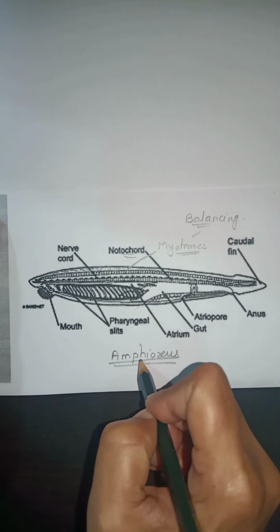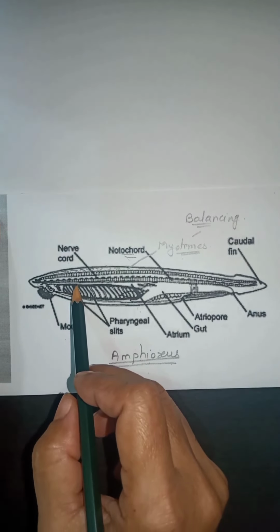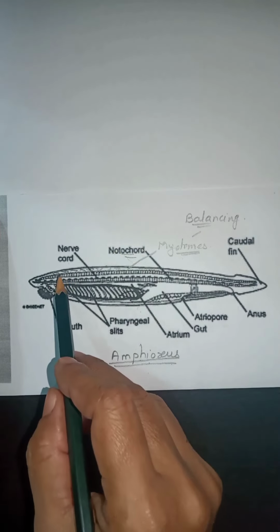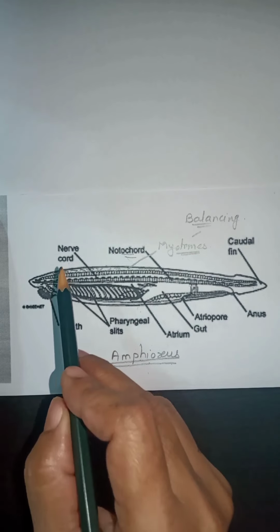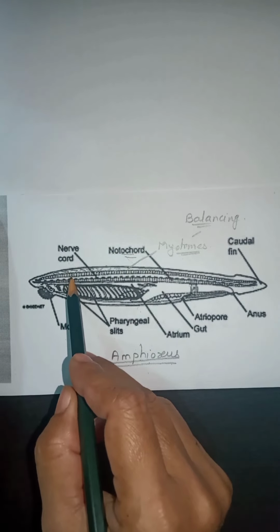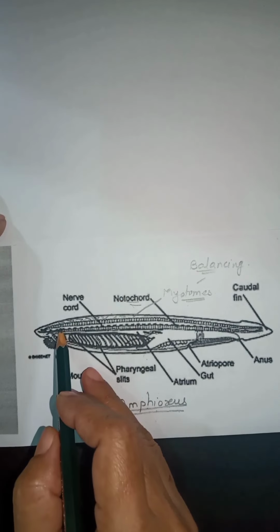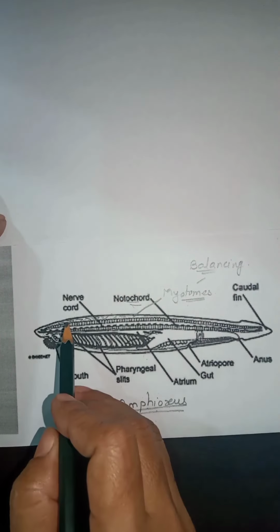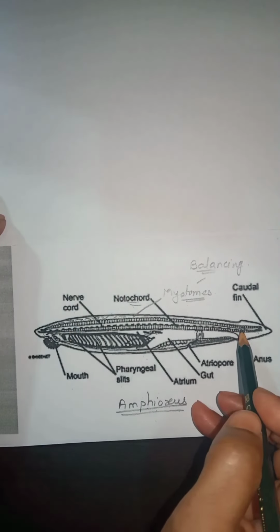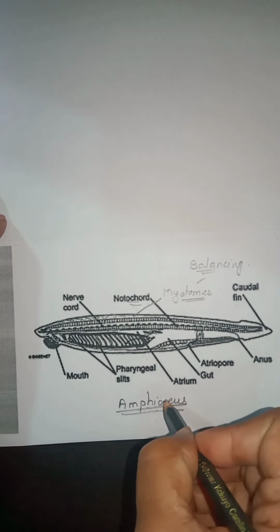Got it? Well, listen again. What is meant by cephalochordata? Cephalochordates means the chordates in which notochord is present in head region. In these animals, the notochord and nerve cord is present from head to tail region, and this notochord and nerve cord persists throughout the life. Therefore, these are known as cephalochordata, and the example is Amphioxus.